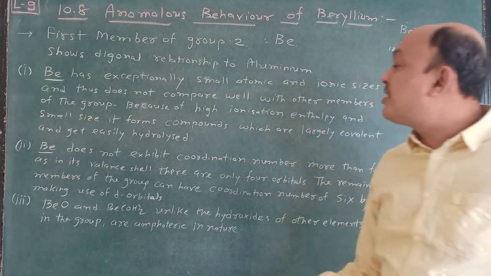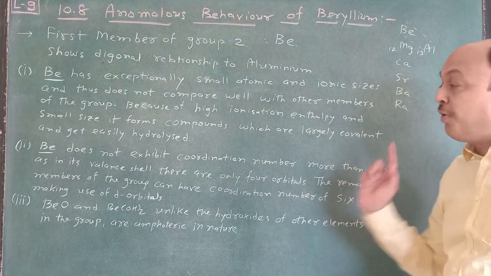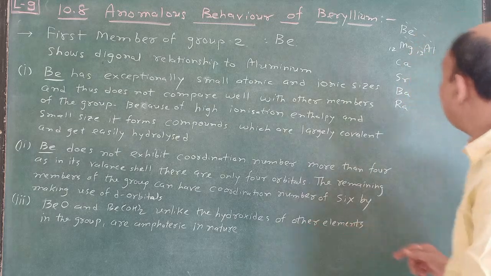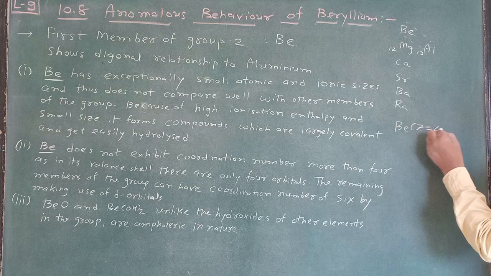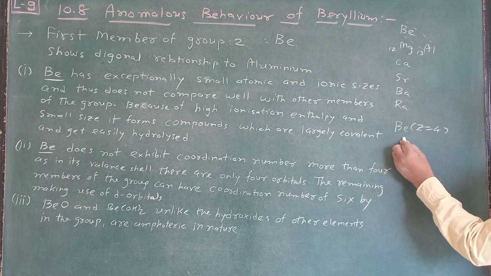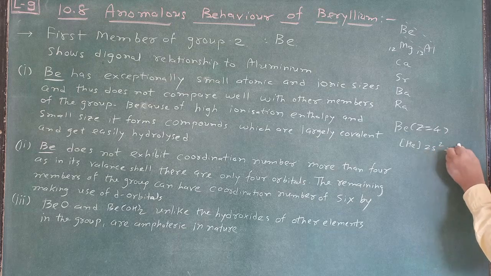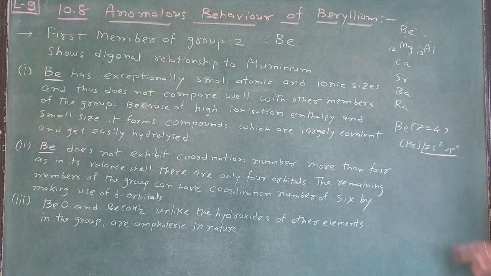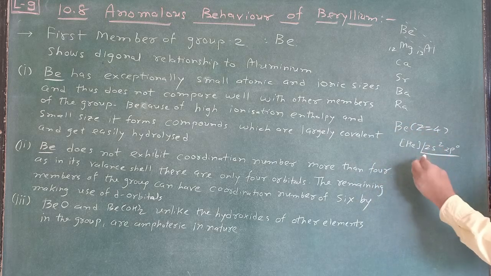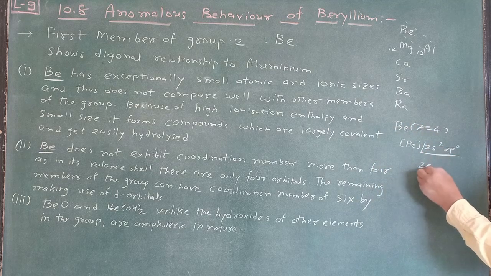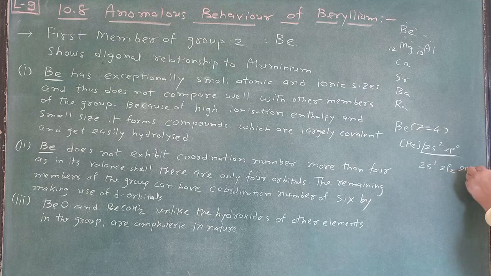Second, beryllium does not exhibit a coordination number more than 4. What is the reason? Just see the electronic configuration of beryllium, Z equal to 4: He core, 2s2 and 2p0. How many orbitals are there? 2s2 and 2p0. Suppose in the excited state, the 2s2 gives an electron to 2p: x, y and z.